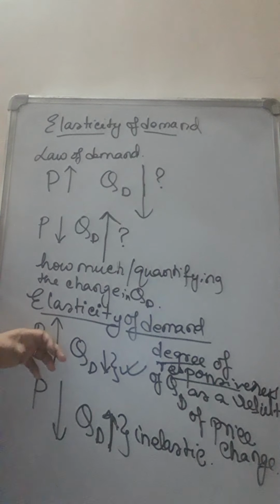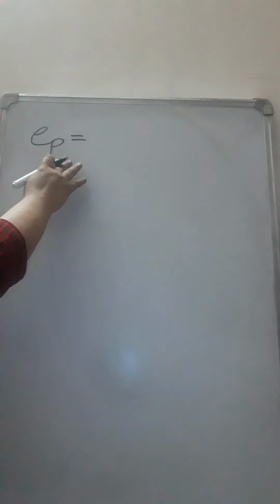So we can also find the number by using a certain formula. Price elasticity of demand is written like this. It is a sign of measuring price elasticity of demand. On top, you are studying how much the demand changes as a result of price.